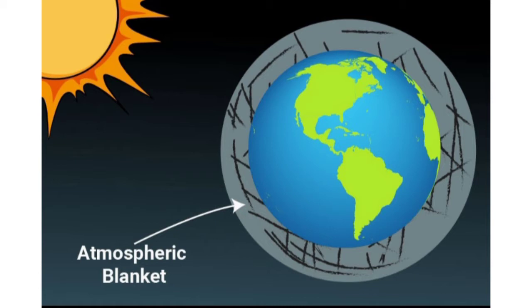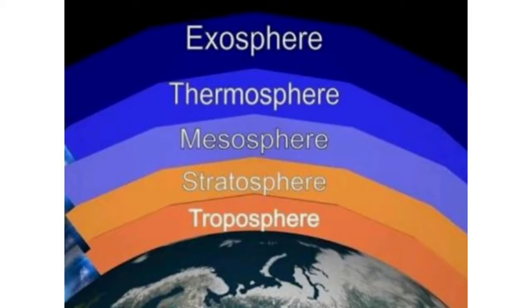The layer of atmosphere closest to the Earth's surface. How many layers are there in the atmosphere? There are 5 layers in the atmosphere. Do you know what they are? Troposphere, stratosphere, mesosphere, thermosphere, and exosphere.